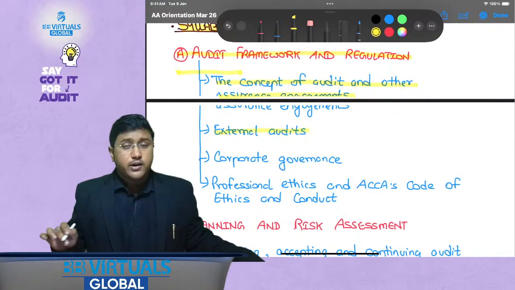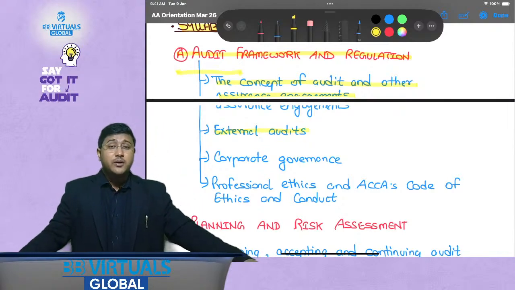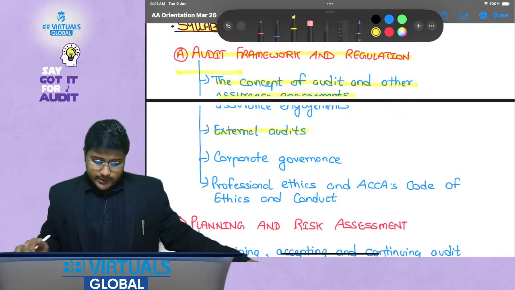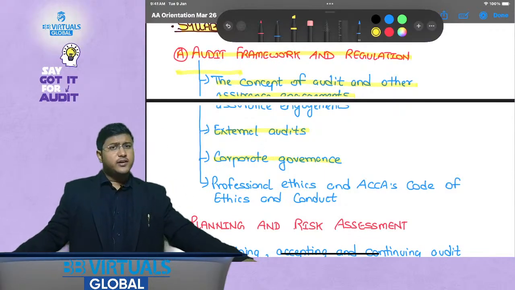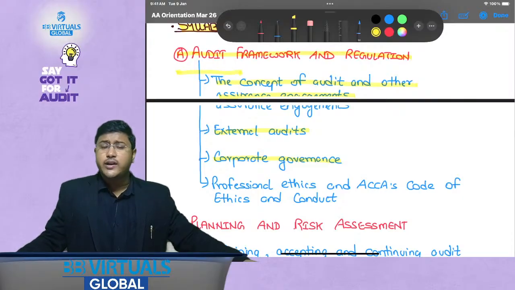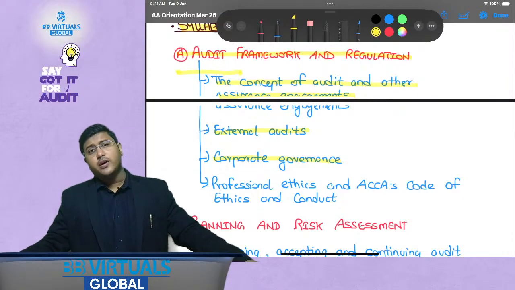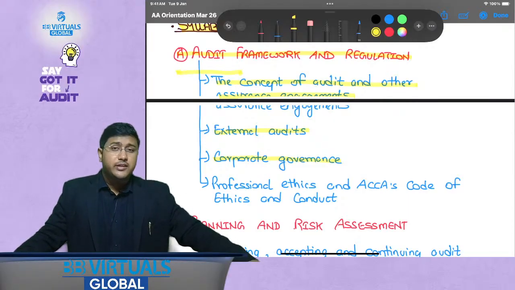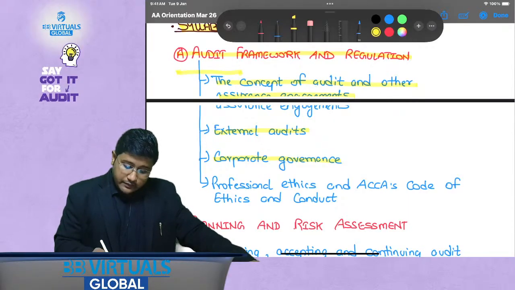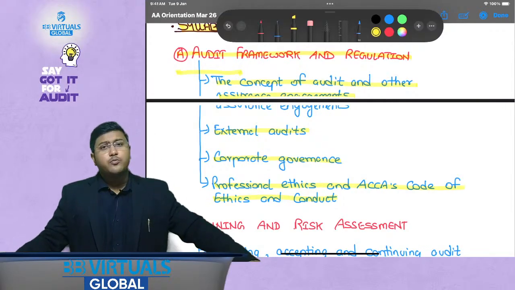Then external audits. Here we will discuss what independent audits and external audits are. Then we are going to discuss corporate governance: the definition of corporate governance, and how an entity is directed and controlled. We are going to discuss certain board member committees that could be there in a company. Then we are going to discuss professional ethics. When I talk about professional ethics here, why are ethics important?